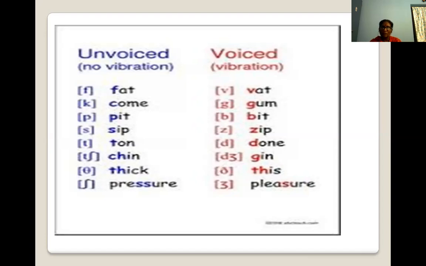You just pronounce it for yourself and make that observation. Ton, done. Ton is floating, it is just in the sky, but done is stressed. Shin, shin. It doesn't have any vibration, but zin has vibration. Zin. Z is stressed and it vibrates.